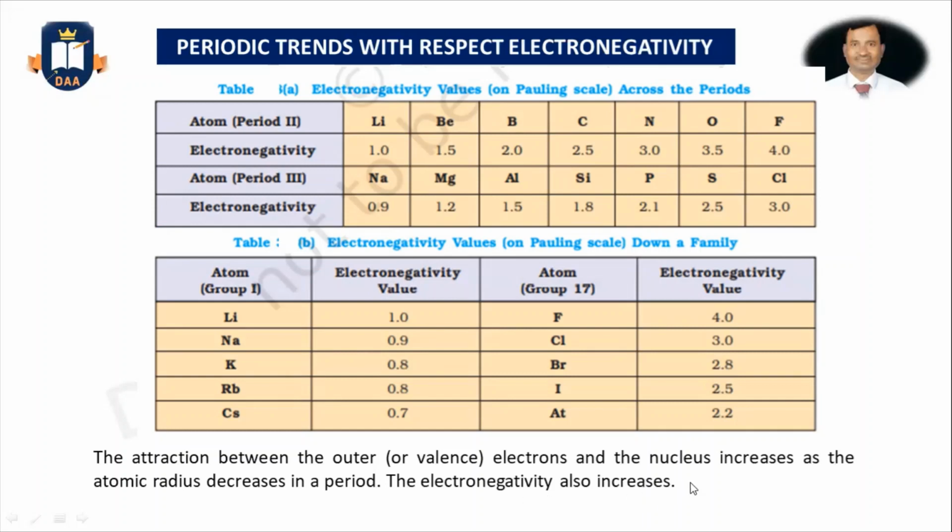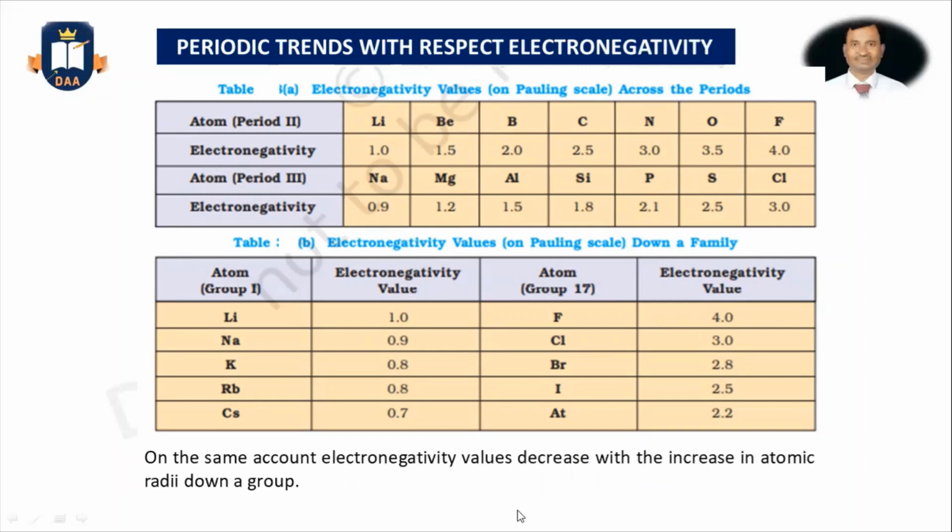That means if the atomic radius decreases, the atom of that particular element will attract electrons more. On the same account, electronegativity values decrease with the increase of the atomic radius down a group.